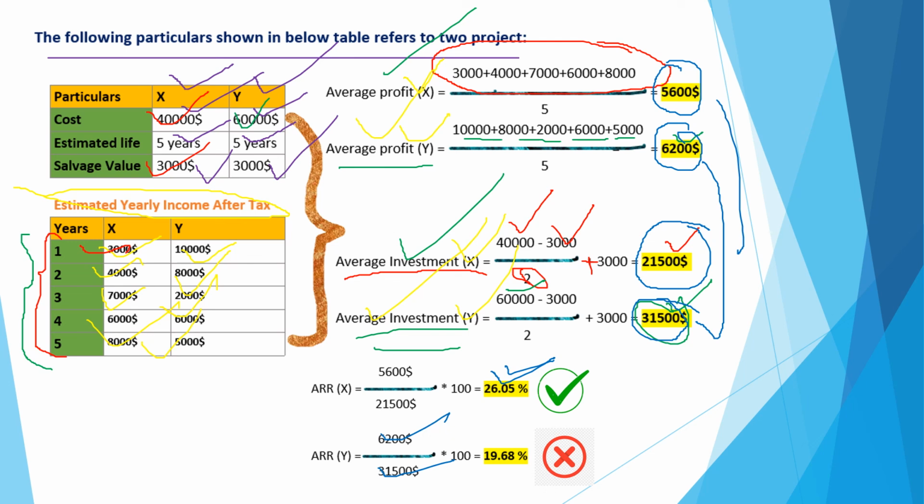And here we see that the accounting rate of return, the average rate of return, is higher for project X. It has 26.5%, and here we have only 19.68%. So by this technique of capital budgeting, we know that project X is much more profitable, and we prefer project X.